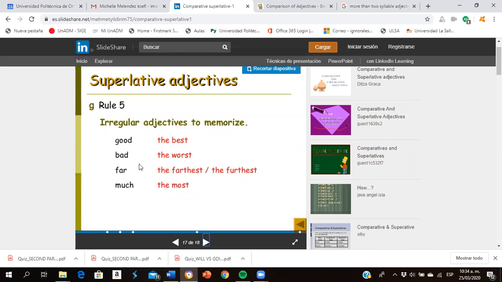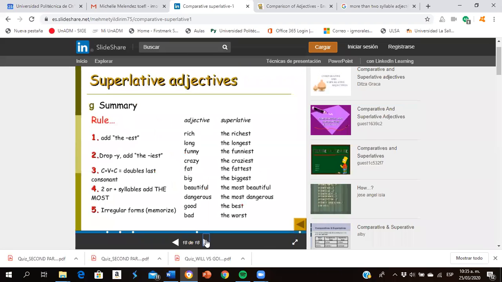Far in comparative was farther or further. Now it's the farthest or the furthest. And the last one, much was more, and now it's the most. Remember, this is very important that you don't forget to use the. Okay, good. And so here we have a general summary of all the rules.